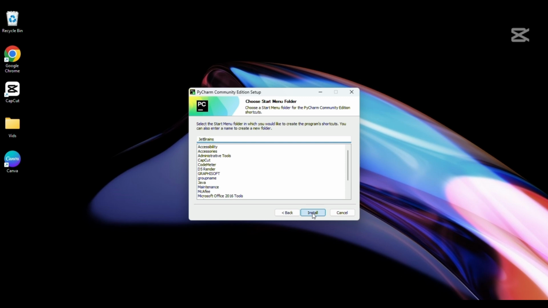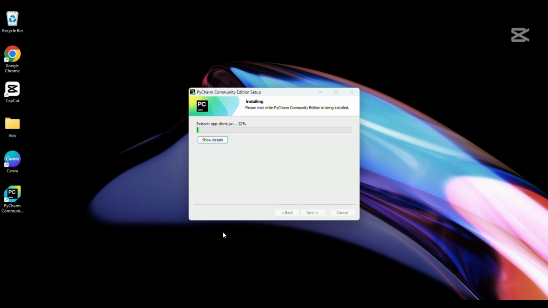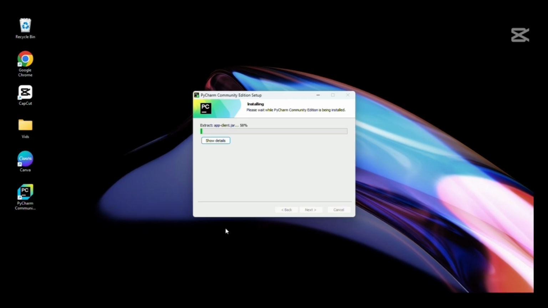So that's it. Then you click on install. So it is installing. Now if you look on my desktop, the PyCharm icon has just appeared on the desktop. Why? Because this is what we wanted, right? So now it is on our desktop as we wanted it to be, which is beautiful. So we just have to wait for the installation to complete.